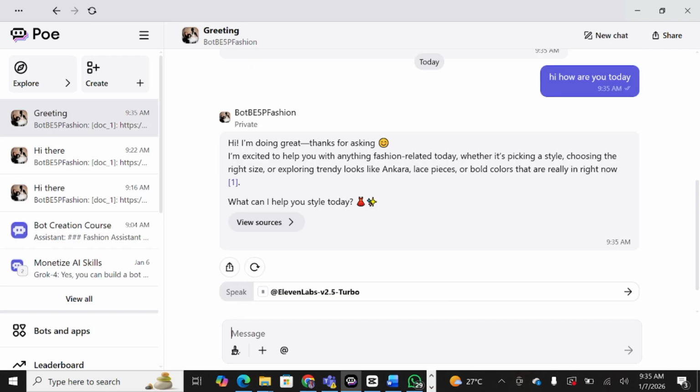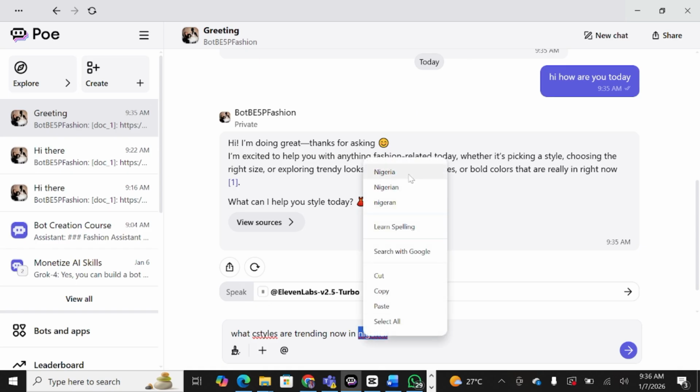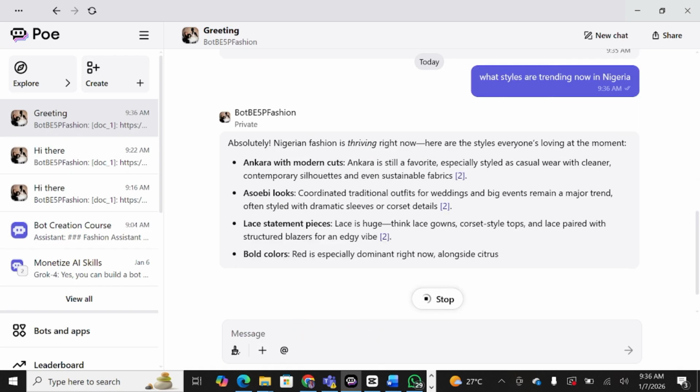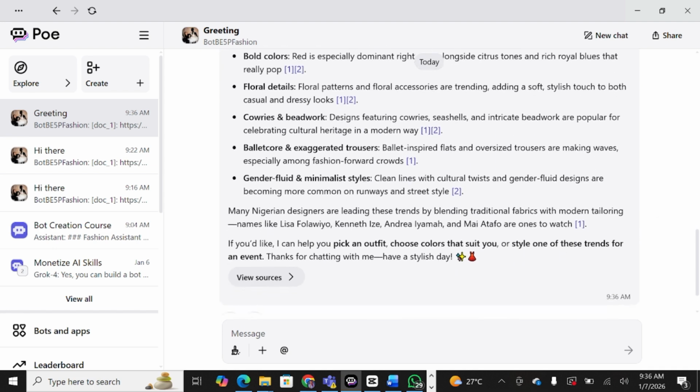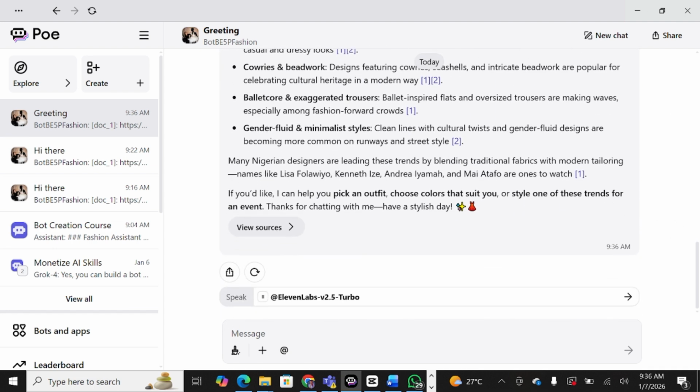I am doing great. Thanks for asking. I'm excited to help you with anything fashion related. So let me ask something fashion related. What styles are trending now in Nigeria? So it comes up with Ankara with modern cuts. Remember the information we input into it from the website. If you'd like to pick an outfit, choose colors that suit your style.